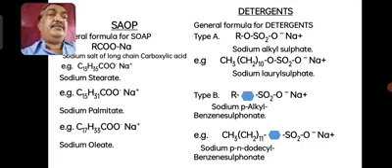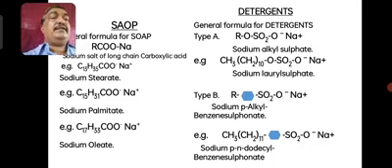They are called detergents. As you know, the formula for detergent is ROSO2O⁻Na⁺. I have given here a particular example, sodium alkyl sulfate, that is sodium lauryl sulfate, CH3(CH2)10OSO2O⁻Na⁺.